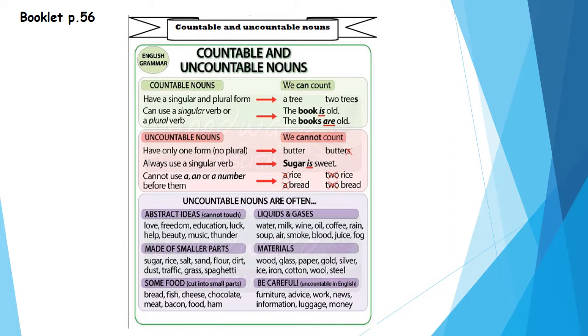Liquids and gases. For example, water, milk, wine, oil, coffee, rain, soup, air, smoke, blood, juice, fog. Materials like wood, glass, paper, gold, silver, ice, iron, cotton, wool, steel. Be careful, these are uncountable in English, okay? Like what? Furniture, advice, work, news, information, luggage, money.